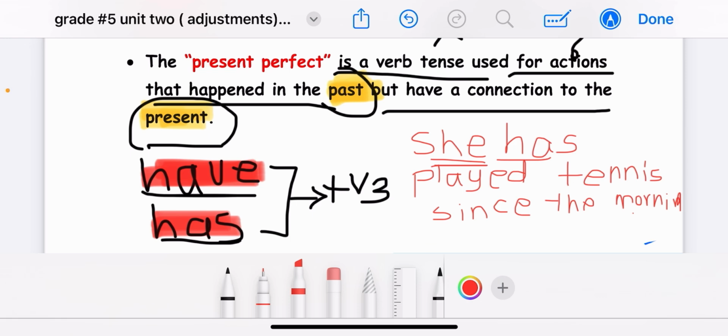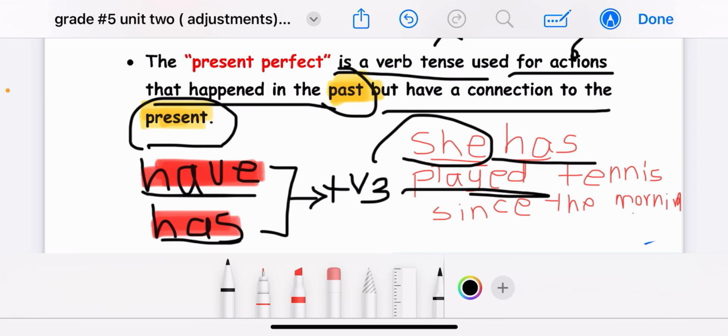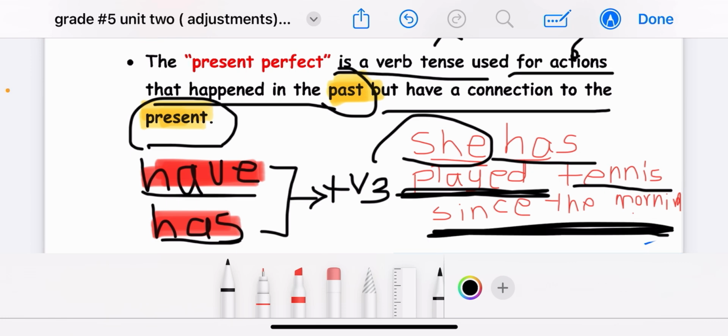Let's see the example here. Look at the example. She has played tennis since the morning. So the pronoun she is singular, so we use here has plus the verb three of the verb played, plus the object and the keyword. So she has played tennis since the morning.